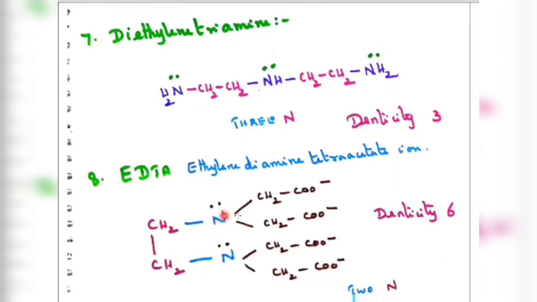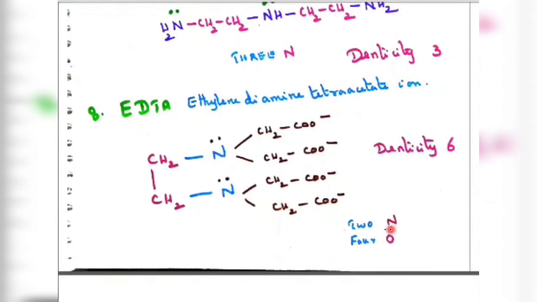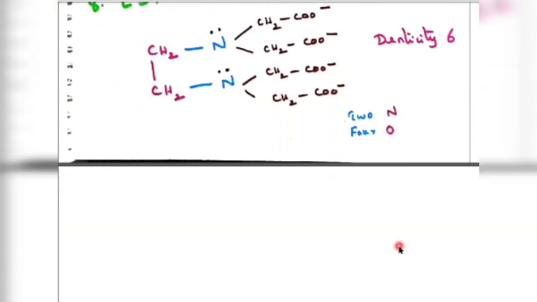Instead of 2 hydrogens, I have substituted CH2 COO minus, CH2 COO minus on each nitrogen. There are 4 oxygen donor atoms and 2 nitrogen donor atoms. So the denticity is 6: 2 nitrogen donor atoms and 4 oxygen donor atoms.